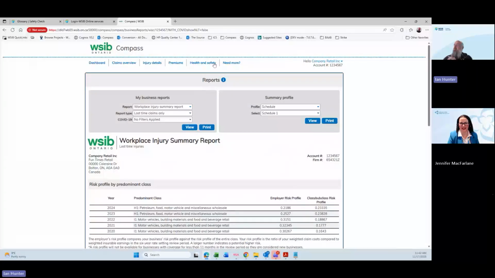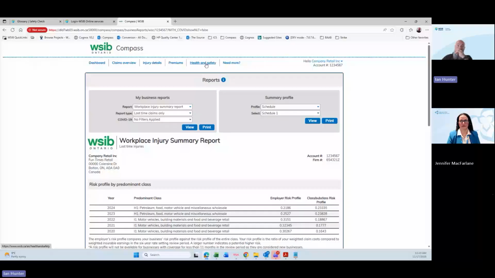So the reason that I skipped over health and safety, and I'll come back to that now, is that this is a demo environment, so it's not as up to date as I would like it to be. You'll notice when you go into the live system now, or if you log into your own Compass, health and safety is actually a drop-down tab now. So there's a number of different pieces of information there. You have your risk profile. The risk profile is what is used when we're setting premium rates. So you can start to look at how your risk profile is looking over the course of the last few years. We also have the ability to look at your injury rates.